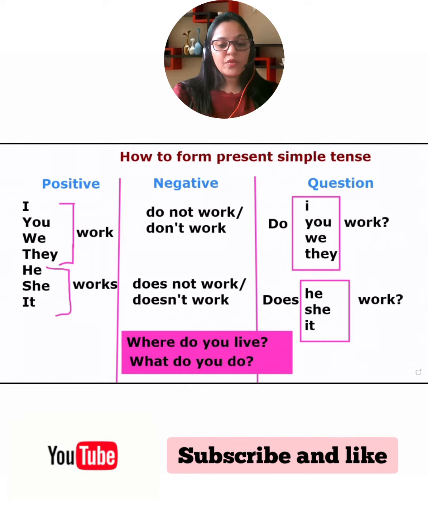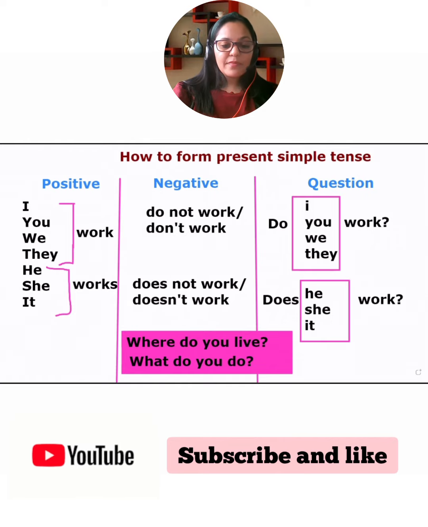But when it comes to he, she, and it, we need to add an S. Okay. That's all. So we will say he works, she works, it works. It's not because it's plural. No. But in present simple tense, with he, she, it, we need to add S. Okay. So it will be works, plays. So like that, you will add S.